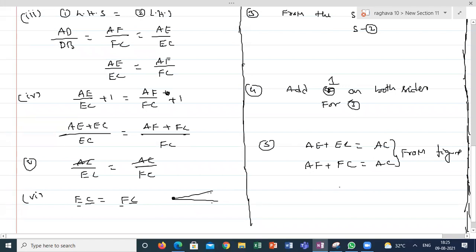That means this is a line, this is from E to C and this is from F to C. EC is equal to FC, and both are on the same line.